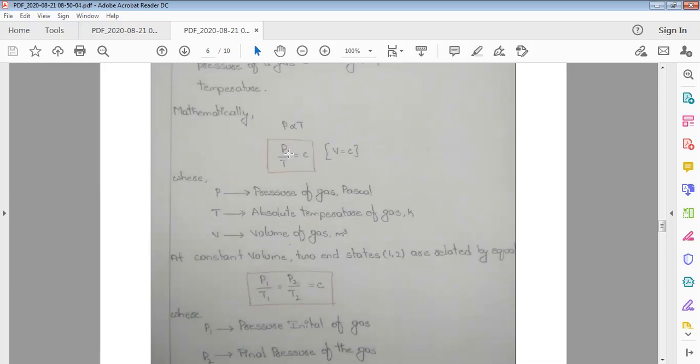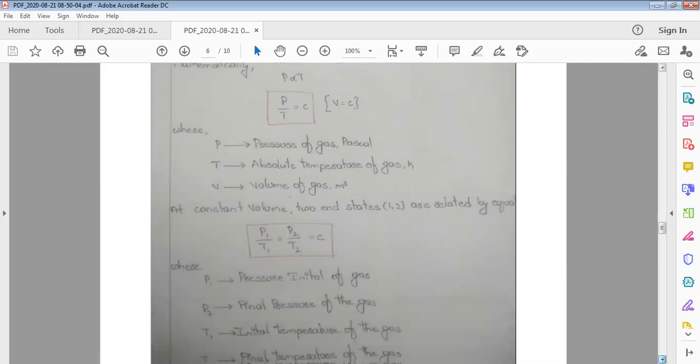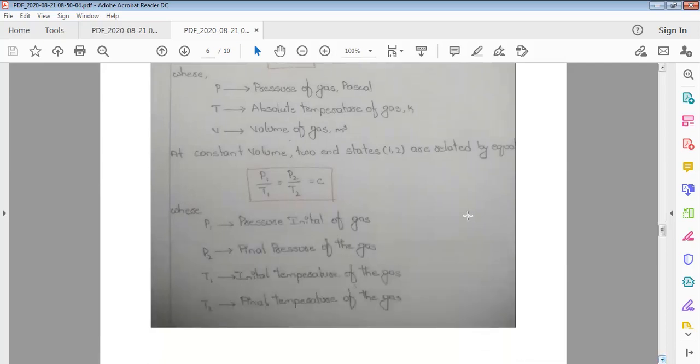If we consider a process, there are two states, the initial state and the final state. If we consider a beaker and increase the temperature of the gas, the initial temperature of the gas is T1, the initial pressure is P1, and the volume of the gas remains constant.